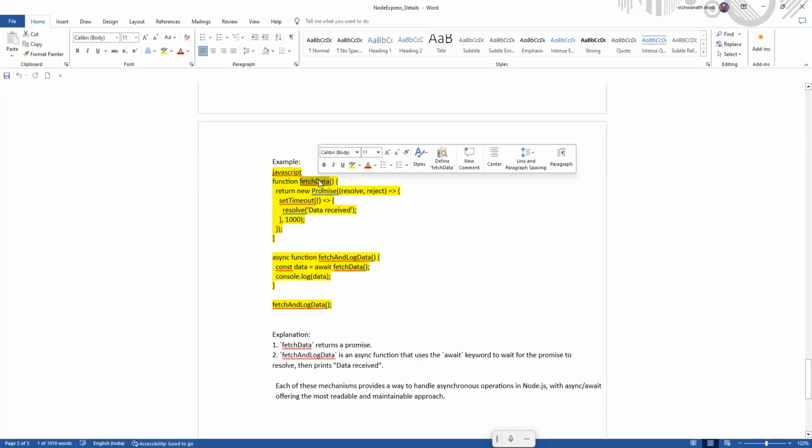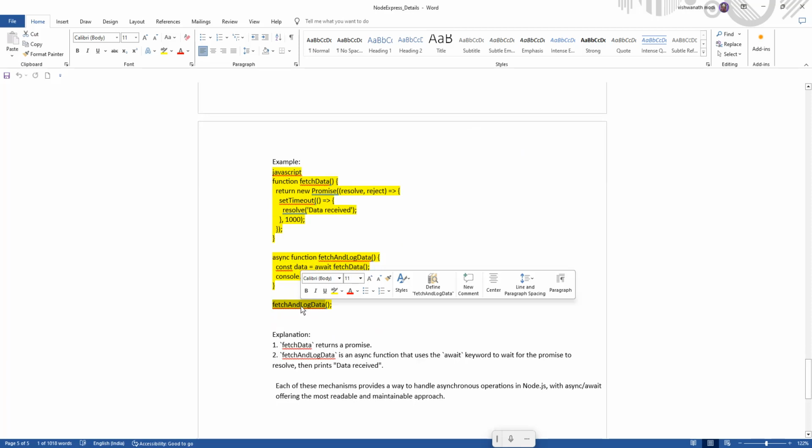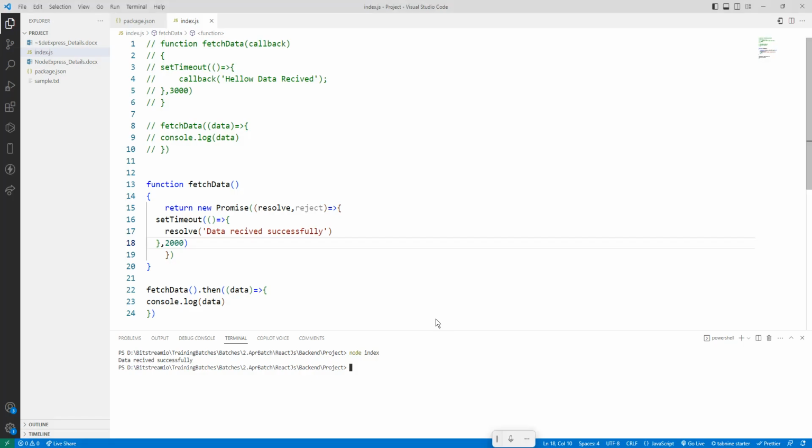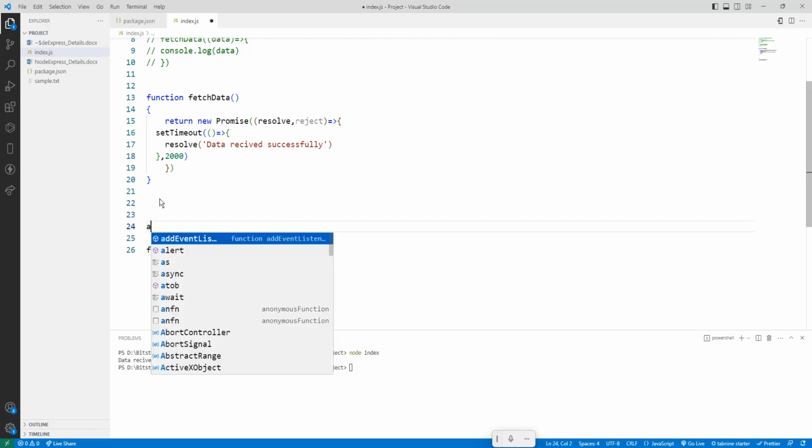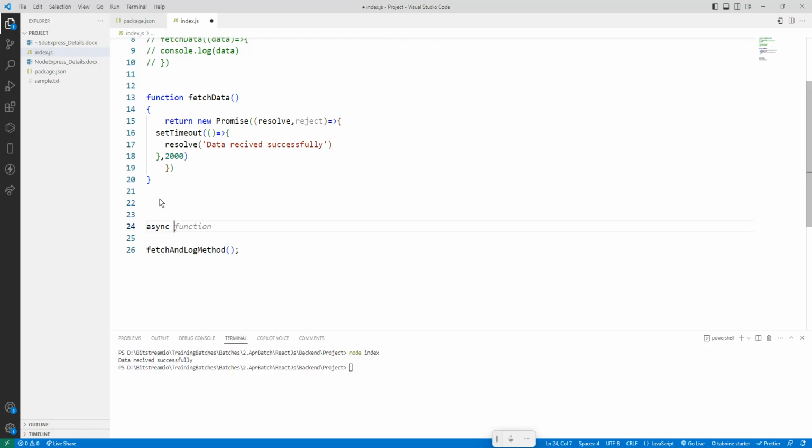The first thing I will do is fetch and log data. So here I will just comment for a while. I will call one method, fetch and log method, with open and close braces. Save it, and async function. This method I am going to call here, with open and close braces.